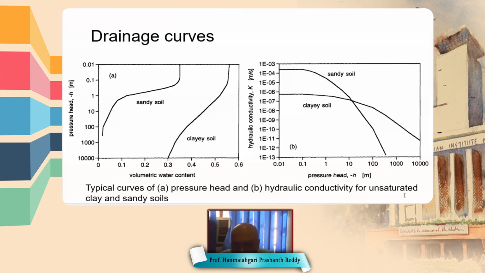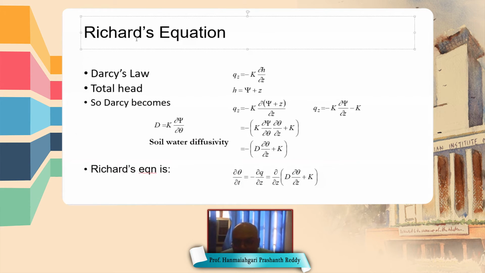So let's derive Richards' equation. Richards' equation governs the water flow in unsaturated soil, or we can say it governs water flow in partially saturated porous media.